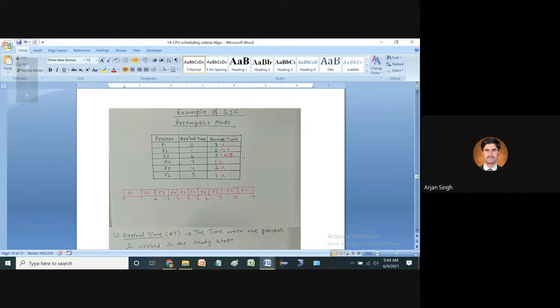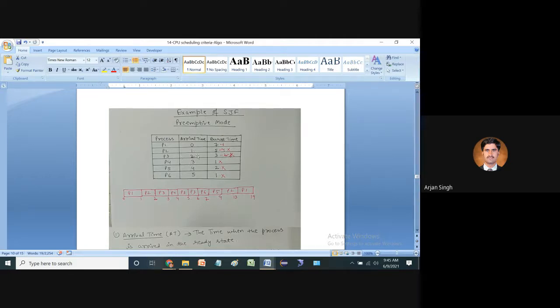In the shortest job first algorithm with the preemptive technique, there are processes P1, P2, P3, P4, P5, and P6, and each has a given arrival time and burst time.